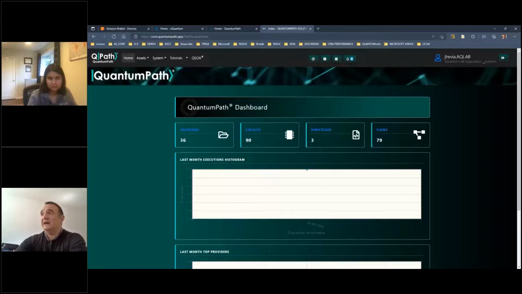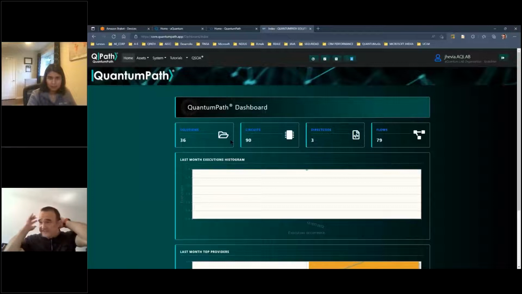and with your user and your role, you will access different kinds of assets that we call solutions, circuits, or flows. Okay. The solution for us is the box inside which we connect the quantum technology you want to use and the assets that will compose the quantum solution, the application at the end.